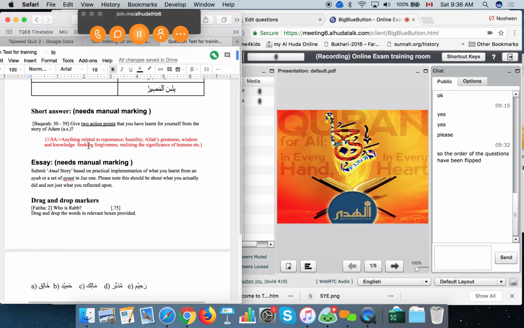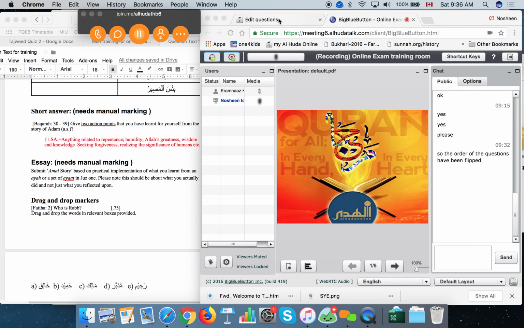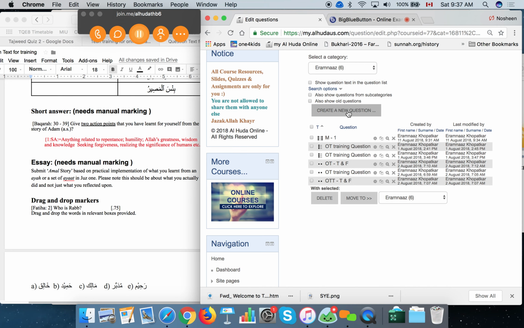All right, so now these are short answer questions. You have seen this in your assignments. Remember TQA6? Yes. So you have to type the answer and somebody has to manually mark it. If the system will not understand the answer, no matter what answer you give there, even if there is only one letter extra or one comma extra, one slash extra, the system will mark it incorrect. So these types of questions, short answer and essay types, need to be manually marked, but we should know how to make them, right?